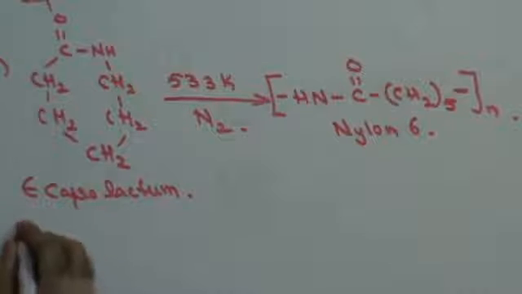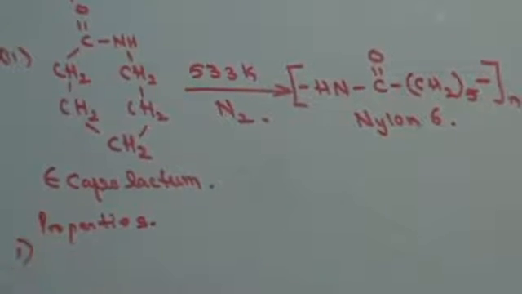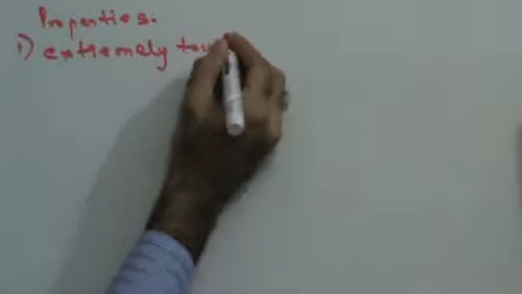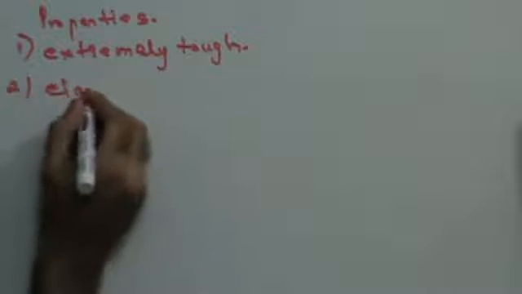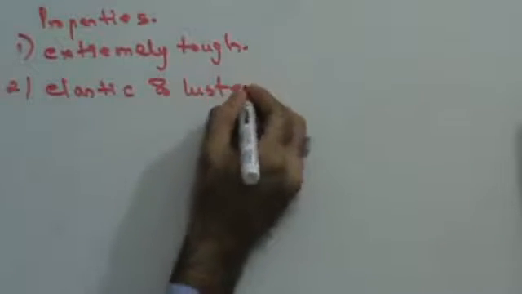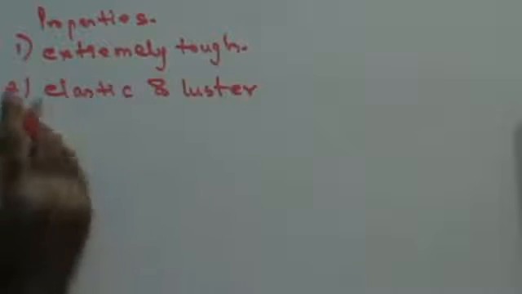Properties. What are the properties of this? Again, it is extremely tough and has very high tensile strength. Next, it is elastic and it has luster. Luster means it is going to shine. It is resistant to chemicals, acids, bases.